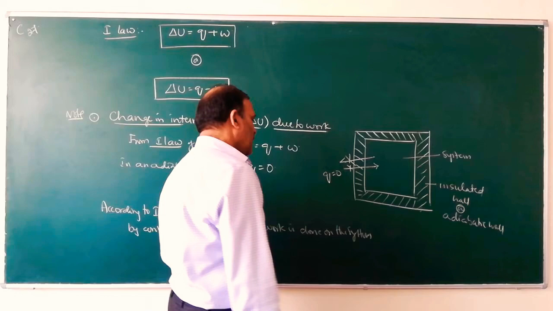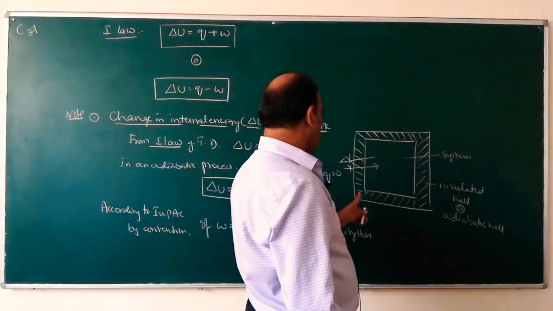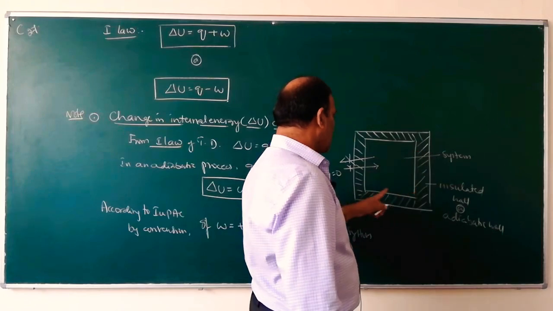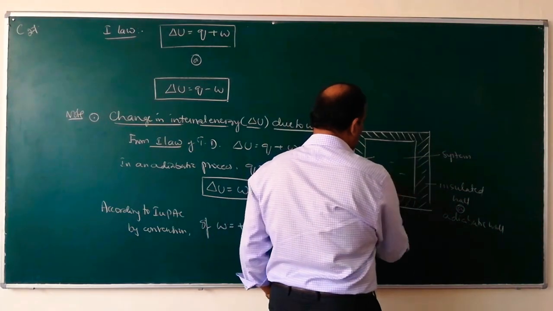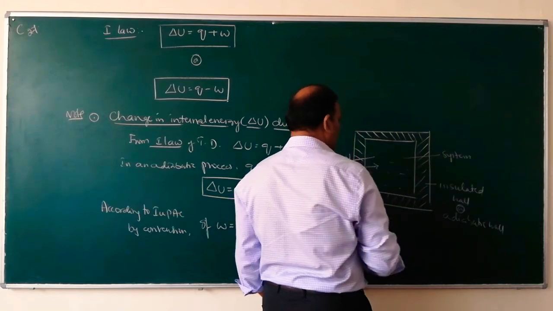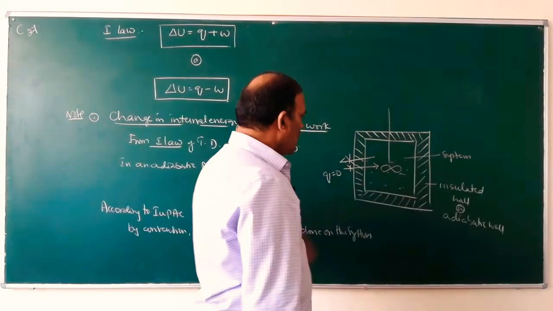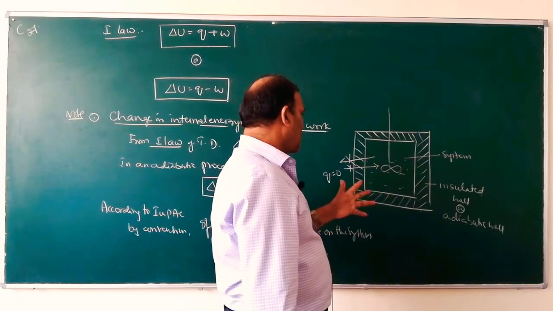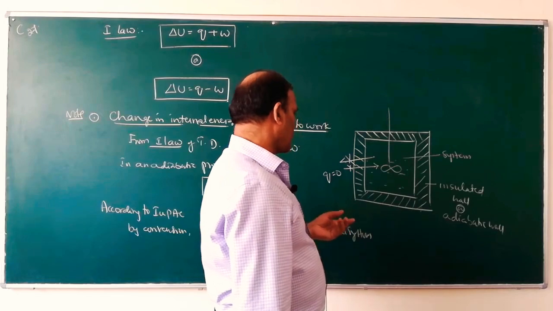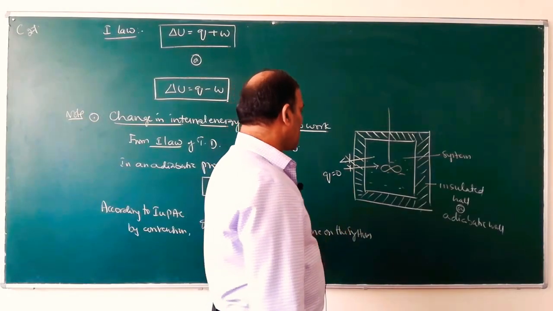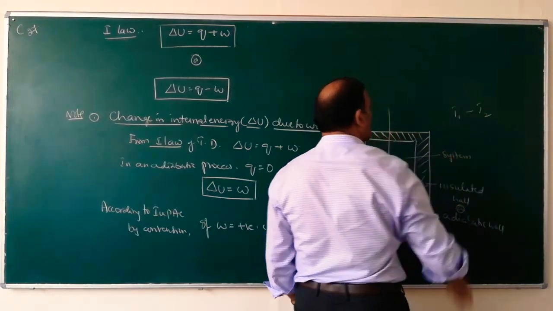So how is work done on the system? Suppose this is an insulated vessel. Suppose there is water inside this vessel; this is the system. By rotating the pedal, you can increase the temperature from T1 to T2.